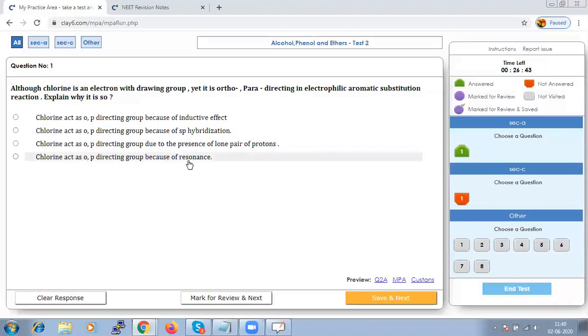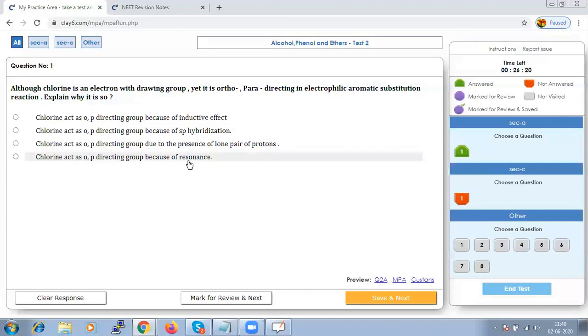When we talk about resonance, we say resonance stabilized structure. So the answer: chlorine withdraws electrons because of its minus I effect and donates electrons through plus R effect. Hence, chlorine acts as an ortho-para directing group because of resonance.